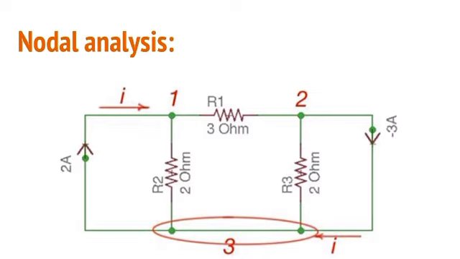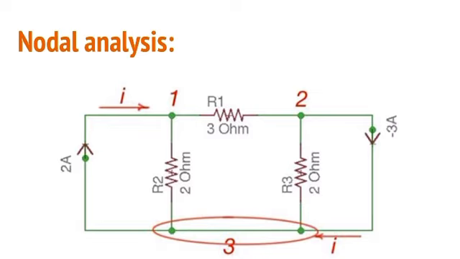The first step is to select a reference node. Then assign the remaining node voltages, V1 to Vn minus 1, with respect to the reference node. Next, we apply Kirchhoff's law and Ohm's law to each non-reference node and the branch currents. Last, we solve the system of equations and obtain the nodal voltages.